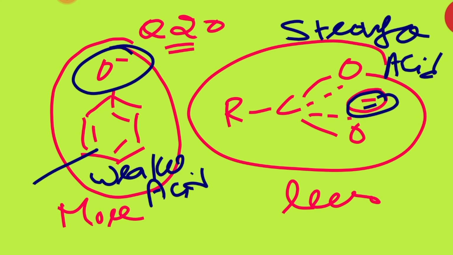That is why the carboxylate anion will become more stable as compared to the phenoxide ion. So release of H positive will become easier from the carboxylic acid as compared to the phenol. Clear, students?